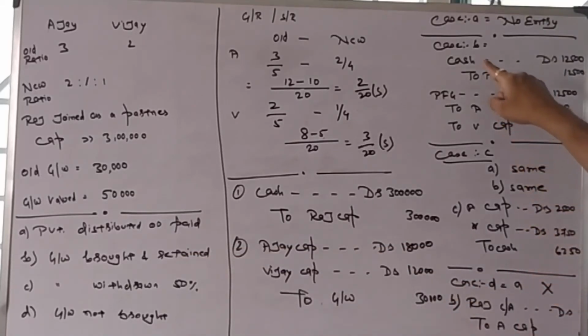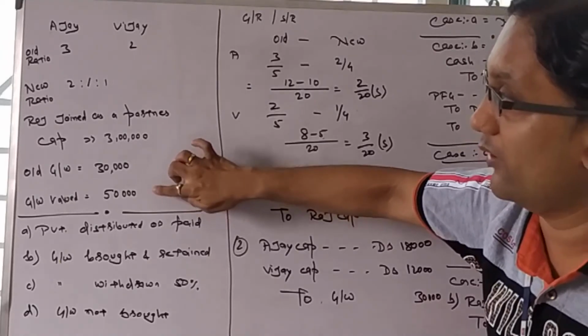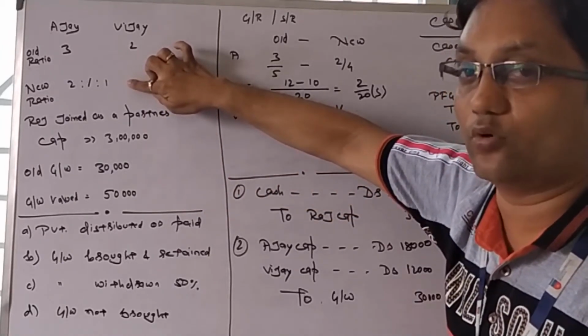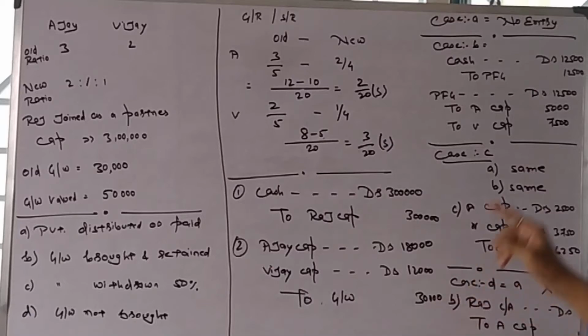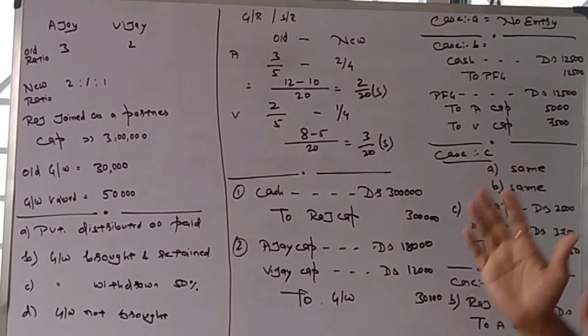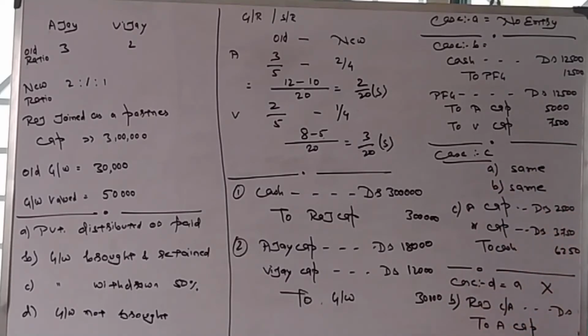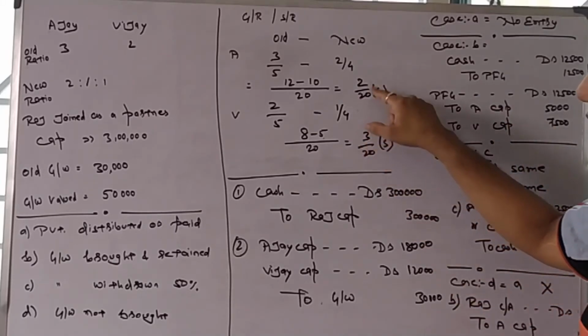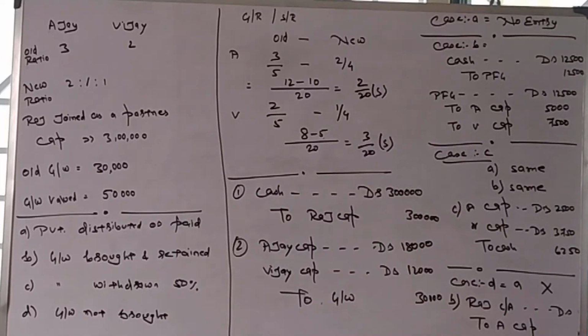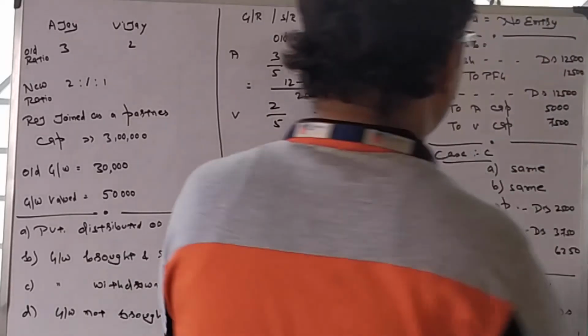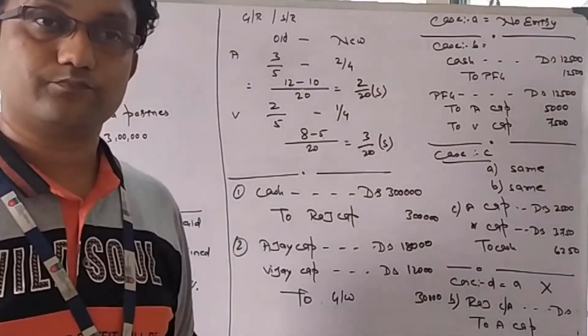The first entry will be bringing of goodwill. Cash account debit to premium for goodwill, 12,500. 50,000 is the business goodwill and Raj's share is 1 by 4, so 50,000 into 1 by 4 is 12,500. He will only bring his share of goodwill, not the full goodwill. That is distributed among the sacrificing partners in the sacrificing ratio. So premium for goodwill account debit to Ajay's capital and Vijay's capital.